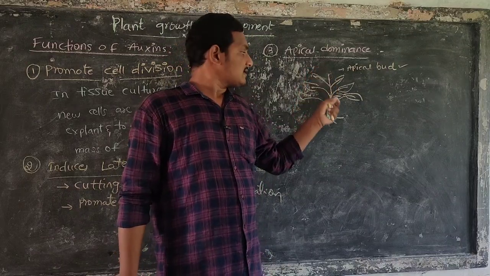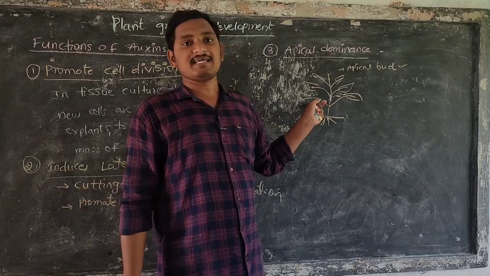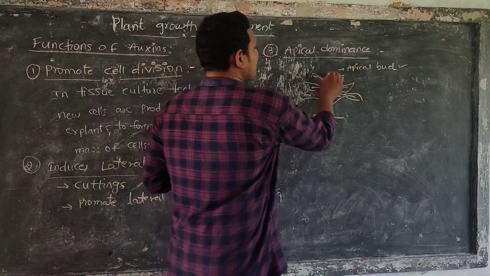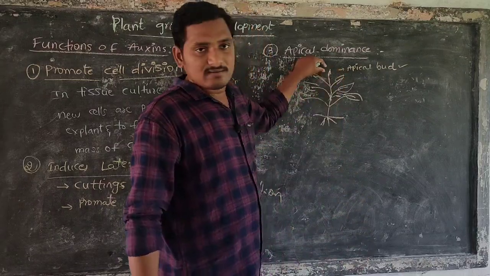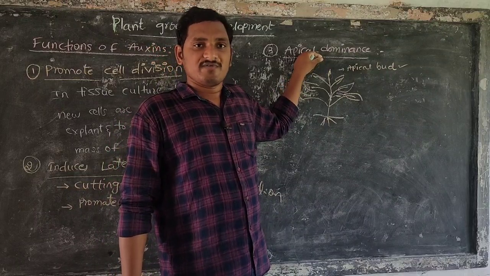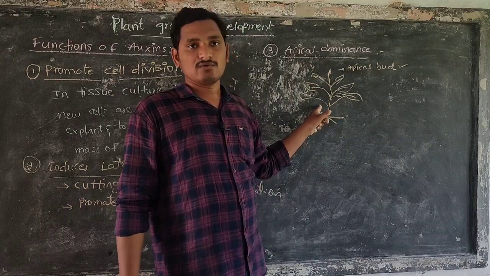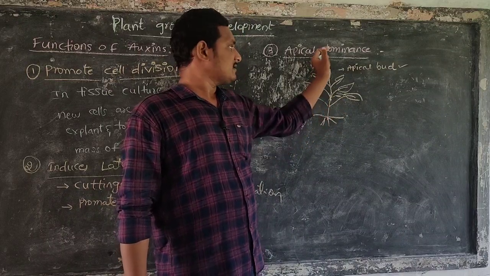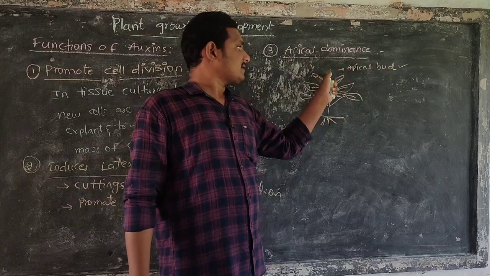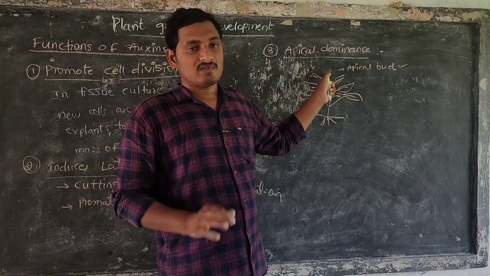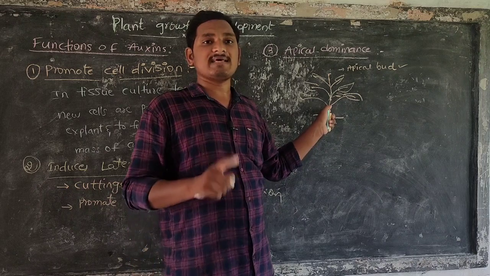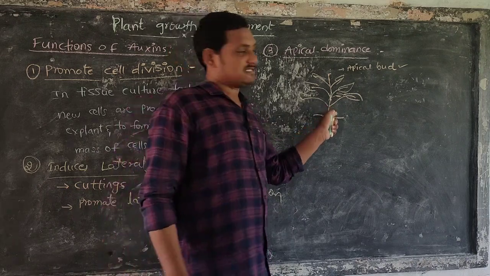When the apical bud is removed, lateral bud formation takes place. When the apical bud is present, it reaches a certain height and grows perfectly, then lateral buds will grow. Farmers use this technique. They remove the apical bud, so the apical meristem is lost. The lateral meristem is present, and lateral buds are produced from the plant body to arise as a number of branches.